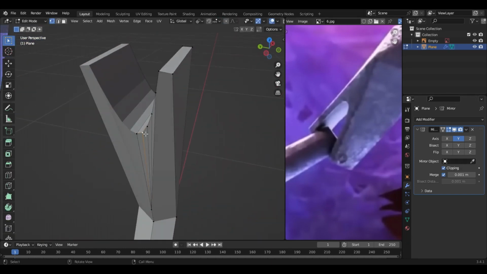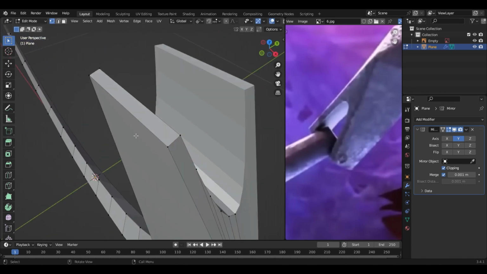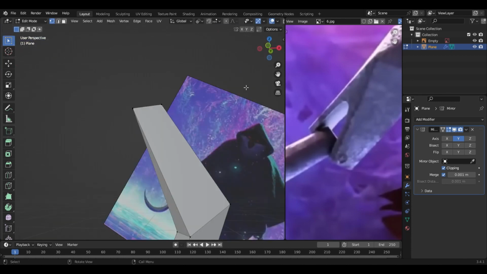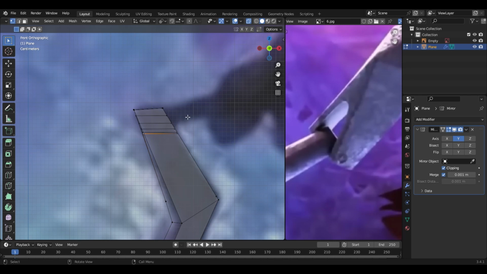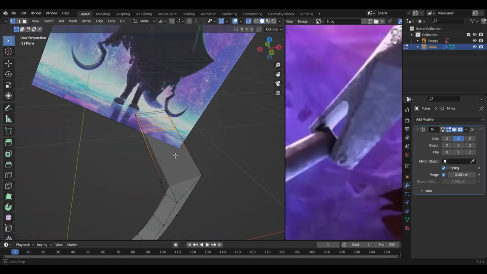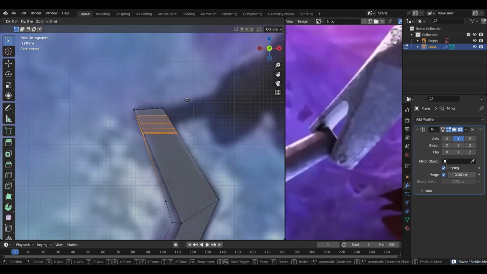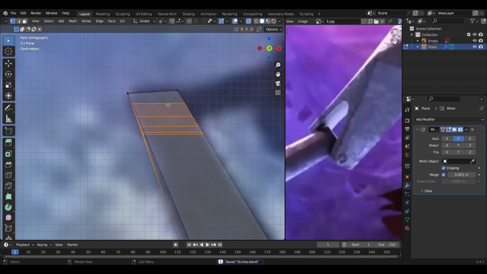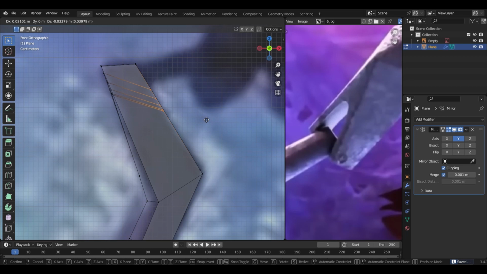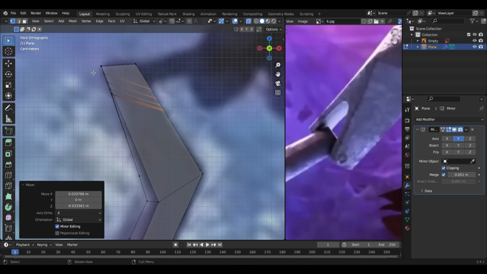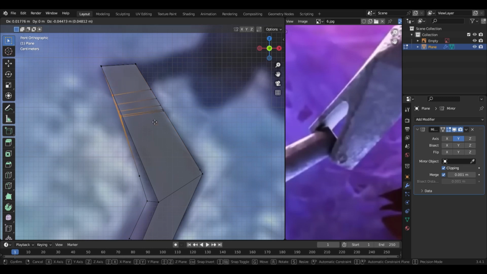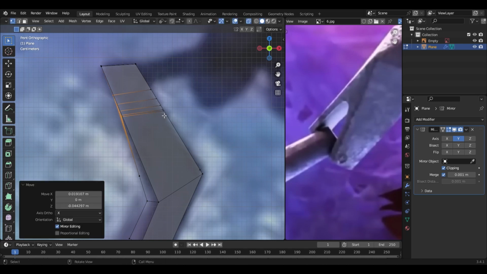Alright, now that we have this, we are gonna select all these ones, press C to select like this. And after you selected them, just move them over here. For example, let's select these ones first, and then move them here. And then these ones, and move them here.